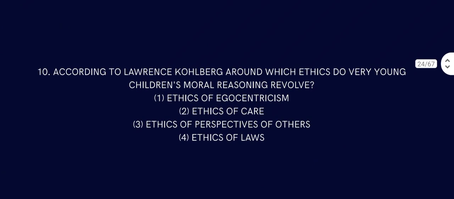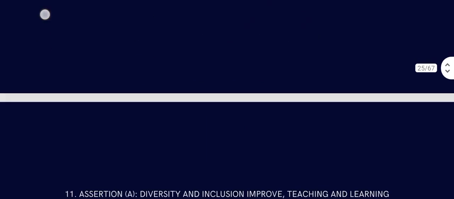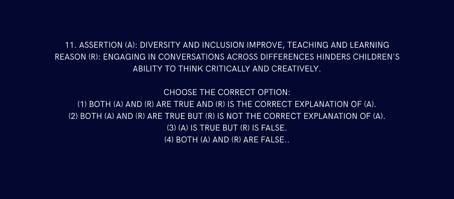Question number 10. According to Lawrence Kohlberg, around which ethics does very young children's moral reasoning revolve? Which ethics? Ethics of egocentrism. No, when they are kids, young children, they only care about others. I think yes. So that has to be the answer. Yes, egocentrism.